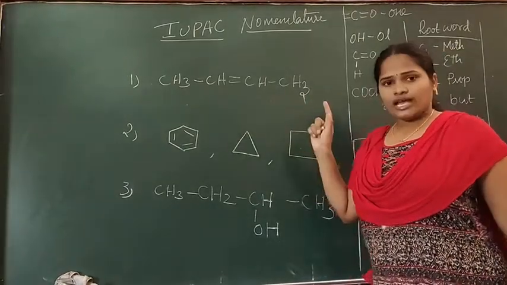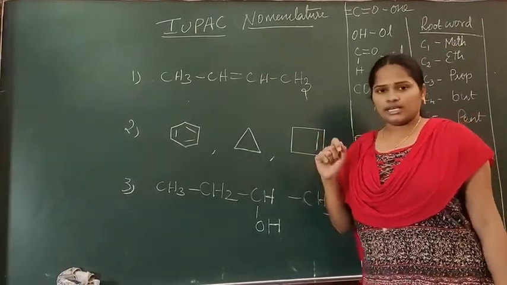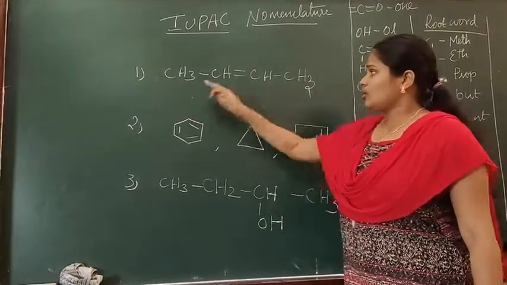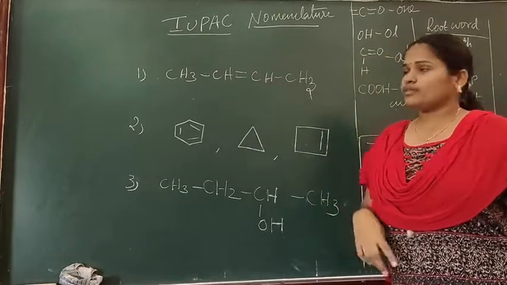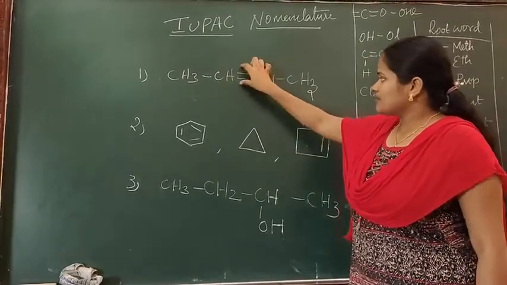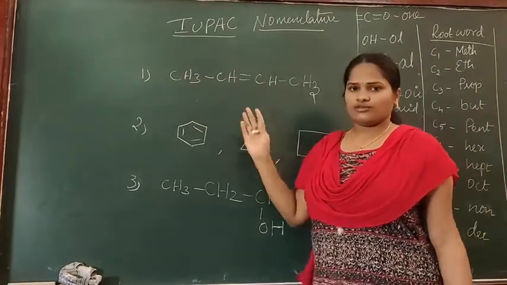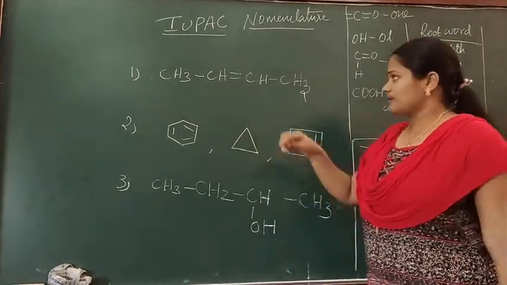Now we will take this example. Here we don't have any halogen atom. Also, it is not a cyclic compound, so directly we can move to the root word. How many carbons do we have? 1, 2, 3, 4 carbon we have. Here this double bond is in the middle, so we can start from here as well as from here. Wherever we want, we can start, because it is in the middle.